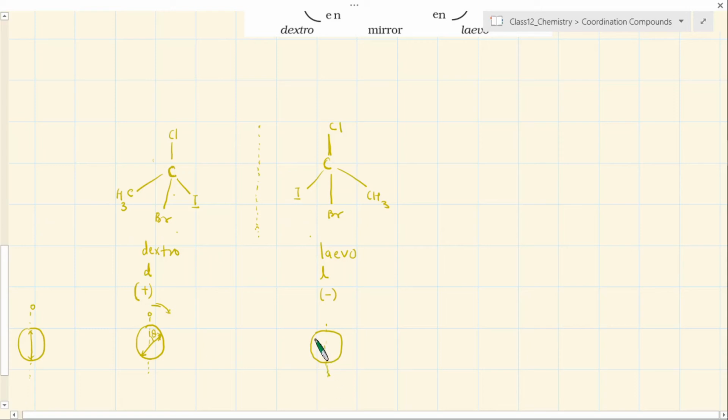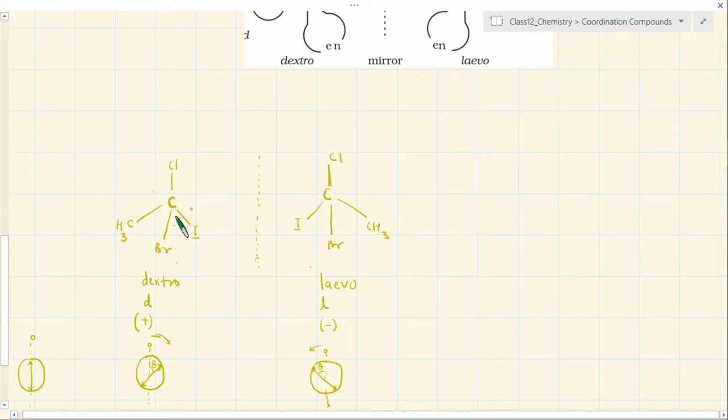So the plane of polarization of light will be rotated by the same theta but in the opposite direction. Okay, this is 0. So that's why the two isomers are different, because they are behaving differently, or their optical properties are different. So mostly optical isomers differ only in their interaction with light. That's why we call them optical isomers. Optical means they behave differently to light. Okay, otherwise chemically they might behave similarly.